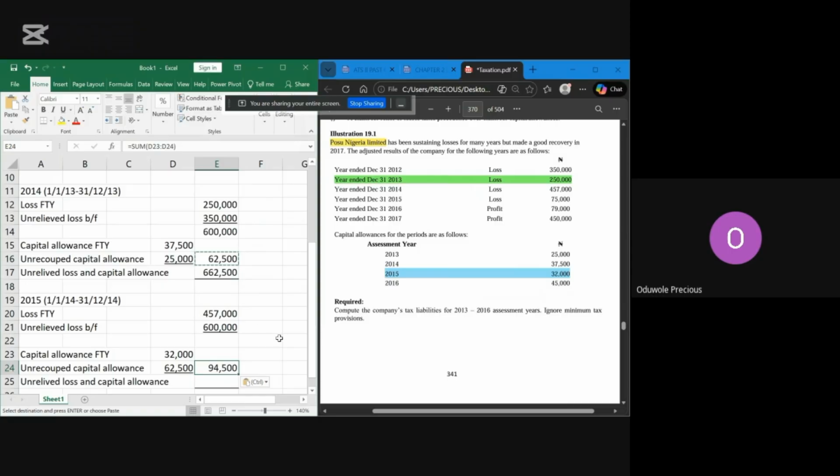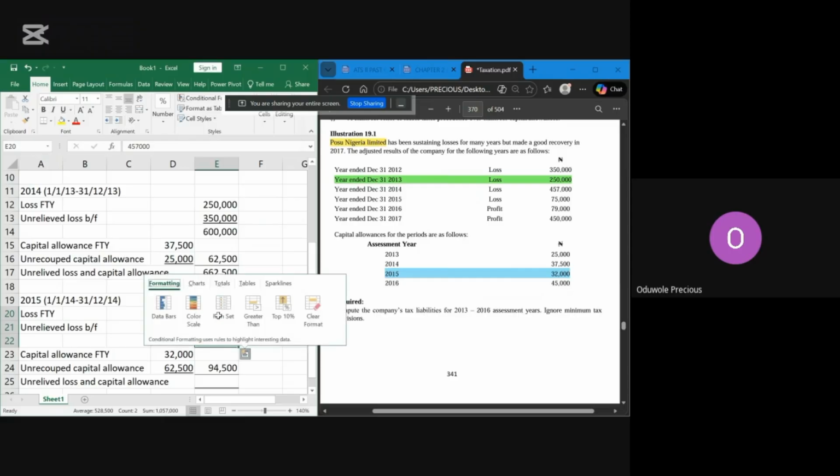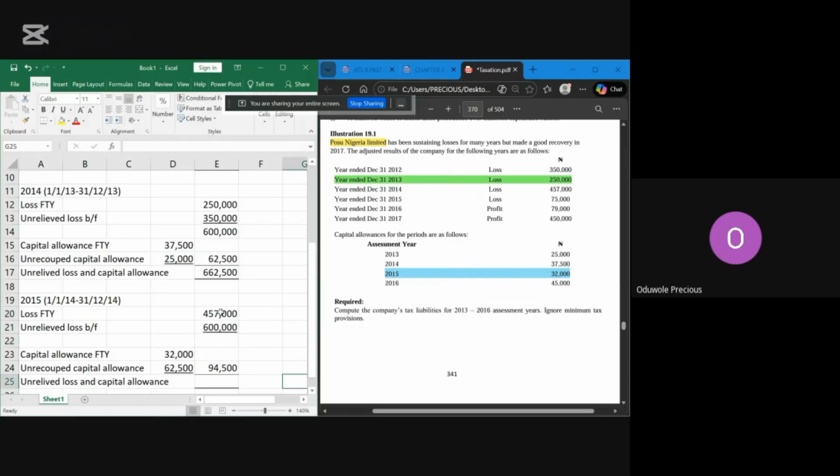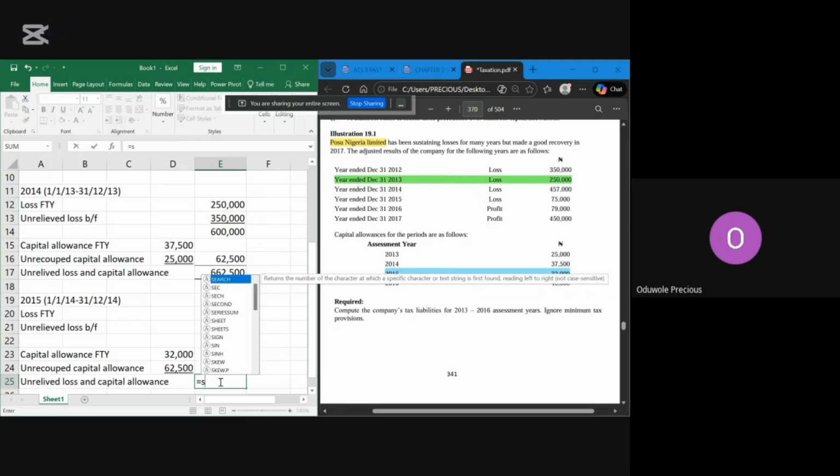Yeah, it worked. That should give us 94,500. Good. So this one should give us 1,057,000. So this should give us, let me increase this. Yeah, 1,057,000. Then if I add these two together, let me use the formula now so that it will be correct.